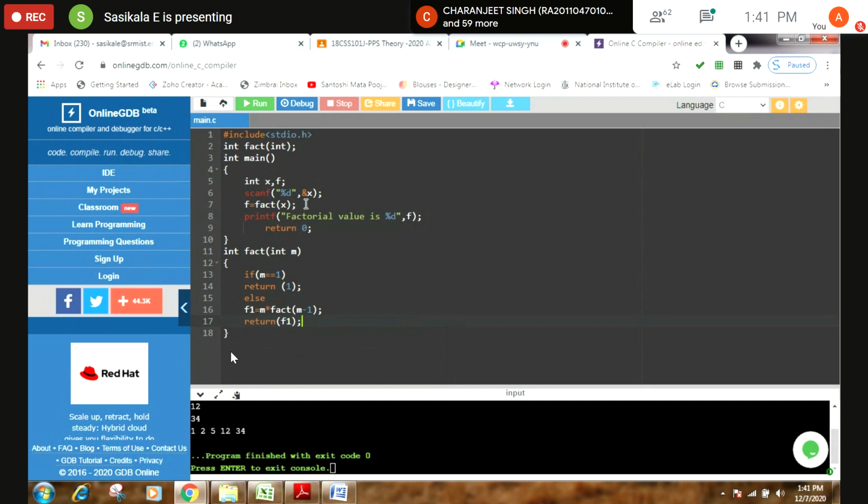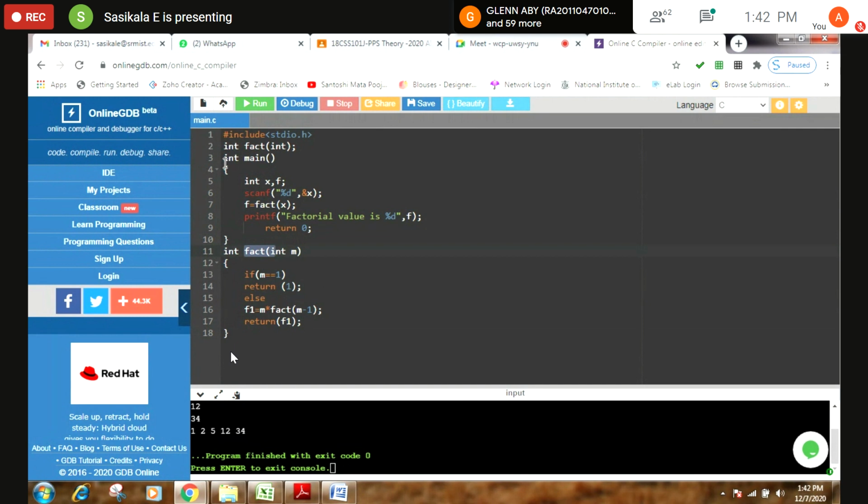So what happens here, as per the definition, a recursive function is nothing but a function that calls itself recursively. Such functions we call recursive functions. For example, here consider the function fact. It is called repeatedly. So normally what happens?